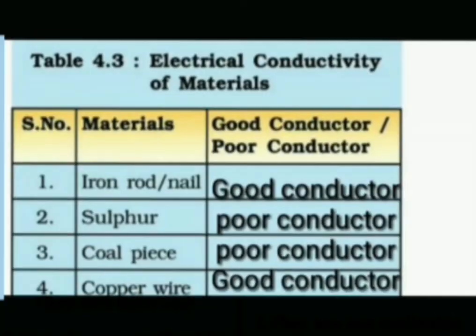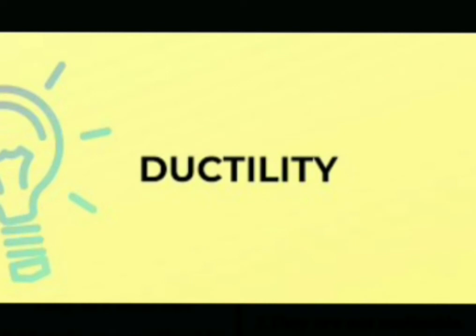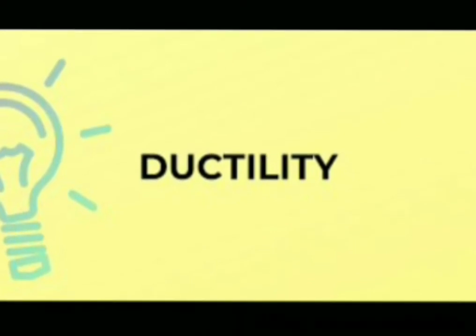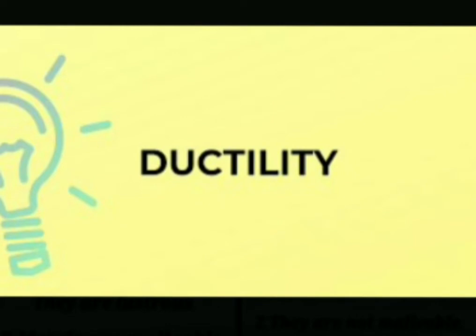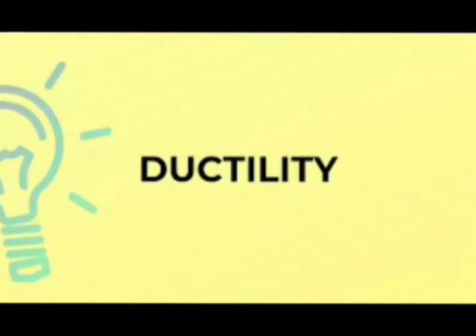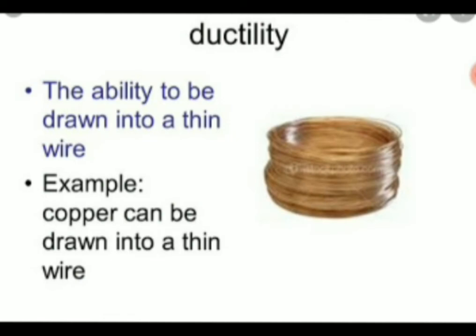And the next property is ductility. Did you see the wires? The copper wires are very thin and long. This is because of another property of metals, that is ductility. Ductility is the ability to be drawn into a thin wire. It's the ability of a metal to be drawn into thin wires. For example, copper can be drawn into a thin wire. This is a good property of a metal.